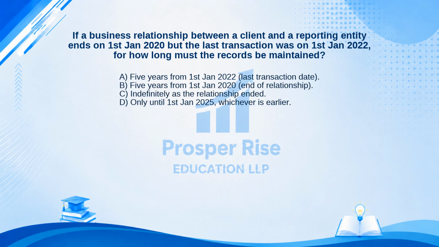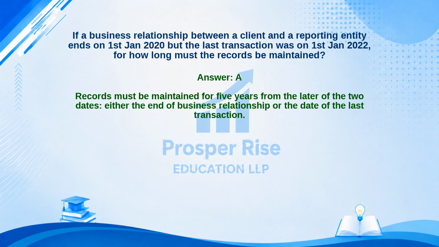Here are your options. A. 5 years from the 1st of January 2022, last transaction date. B. 5 years from the 1st of January 2020, end of relationship. C. Indefinitely as the relationship ended. Or D. Only until the 1st of January 2025, whichever is earlier. Take a moment to pause the video and decide. The correct answer is Option A. Let's see why.